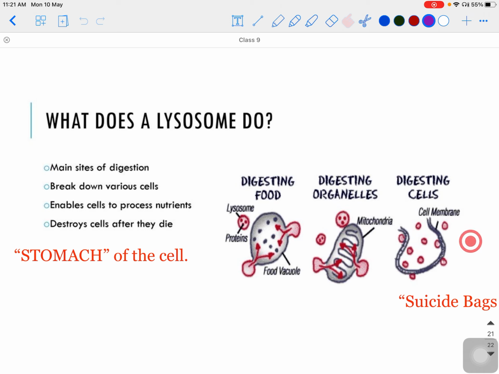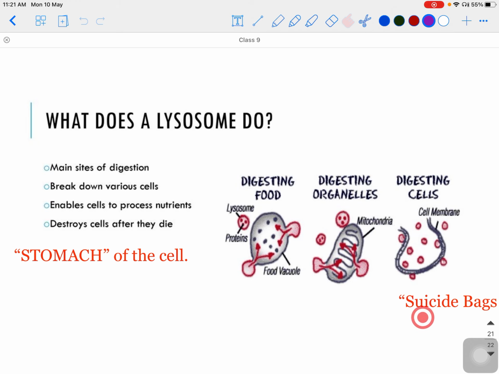In some cases, the cell becomes damaged. It becomes damaged beyond repair. That means it cannot be repaired. So what do lysosomes do? Many lysosomes gather inside the cell and they burst at the same time. When they burst, their enzymes digest the whole cell. Because of this, lysosomes are called suicide bags.